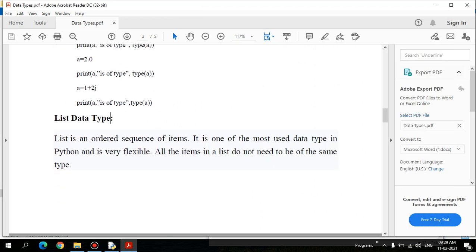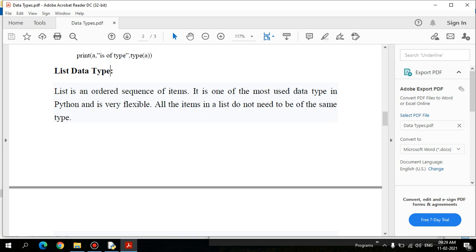When we go for the list data type, it's a new supported data type in Python. In C programming we have arrays, structures, and unions, all of which are collections of items. An array is a collection of similar items, whereas a structure is a collection of different data items. So this list is almost similar in functionality to arrays and structures, because an array is a collection of similar data items and a structure is a collection of different data items.